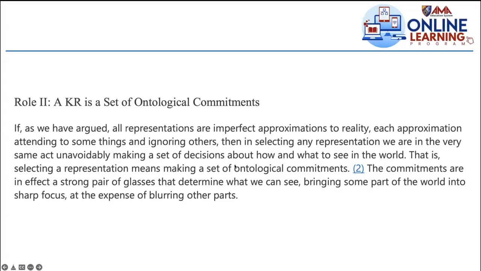So despite that, you select it. That's the commitment that you have to do with your AI machine. Like the program that we will discuss later, the focus is frame: the medical diagnosis to be done. Remember, we're doing the diagnosis of a disease, for example. We know that human can do that, but we want the machine to do it because if it's machine, it's more efficient. But there will be the focus blurring effect. If you choose that frame, that technique of knowledge representation in terms of frame, that's the focus. In terms of rule, that's the focus. But the other parts will be blurred. So that's the disadvantage, in a way, but also advantage.